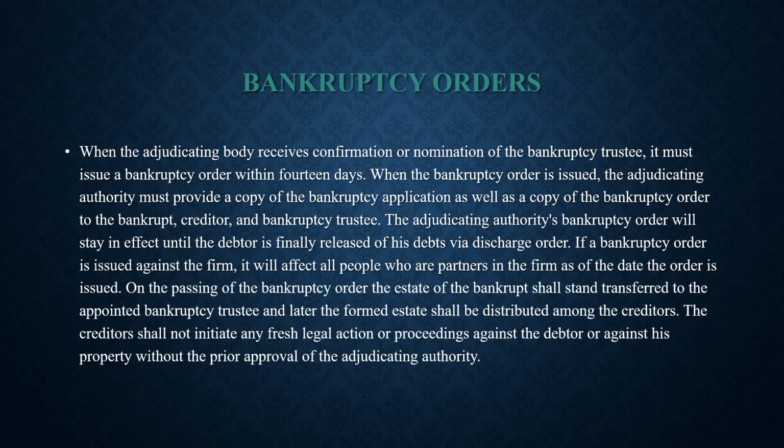The creditor shall not initiate any fresh legal action or proceedings against the debtor or against his property without the prior approval of the adjudicating authority.